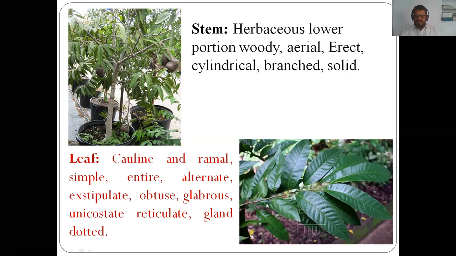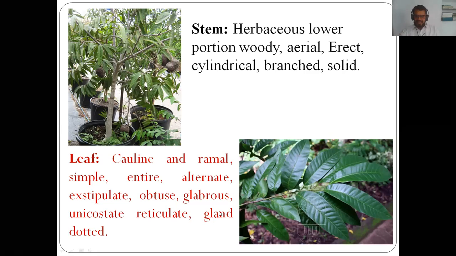Here look at this figure. Here one leaf is there. Here one leaf is there. Then again this one is there. This one is there. This one is there. Means arrangement of leaf is in alternate manner, means formation of a single leaf on each node. That's why it is called as alternate phyllotaxy. And in the members of family Annonaceae, the phyllotaxy is of the alternate type.